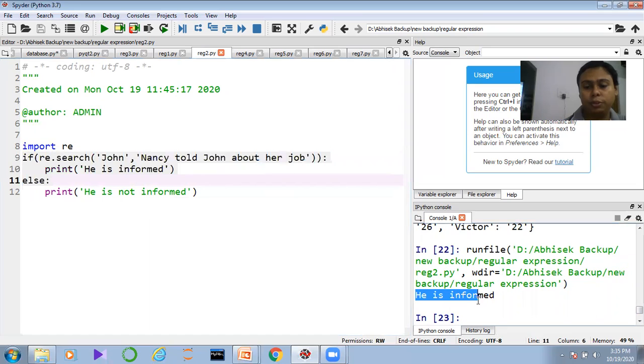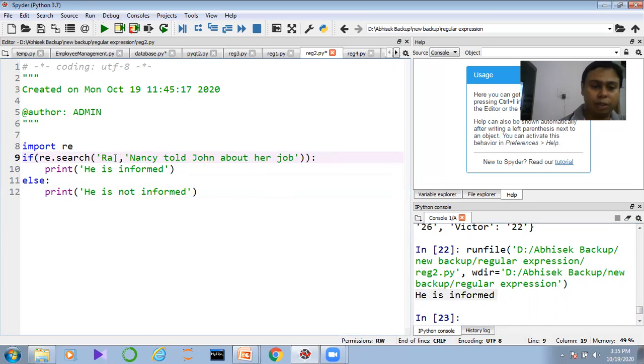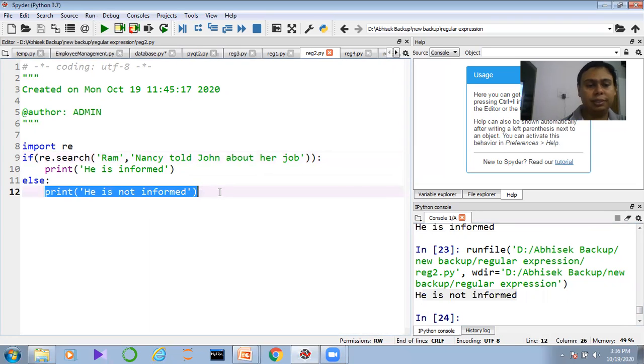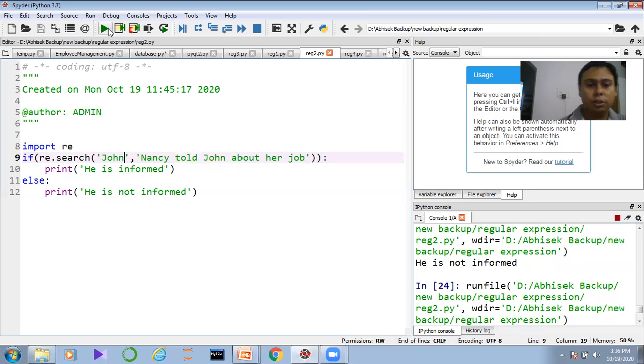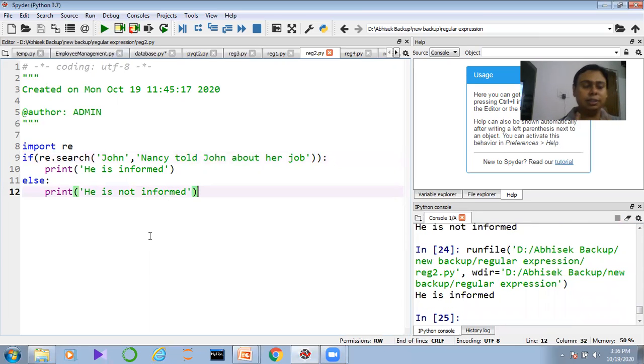He is informed. But if I define Ram instead of John, Ram is not present here. If I execute it, the message "he is not informed" is coming. Hope you can understand how things are working. The search function returns true or false: if the data is present, true; otherwise, false.